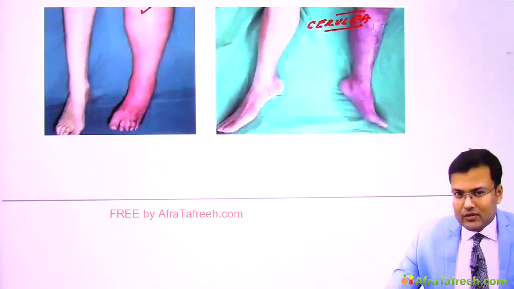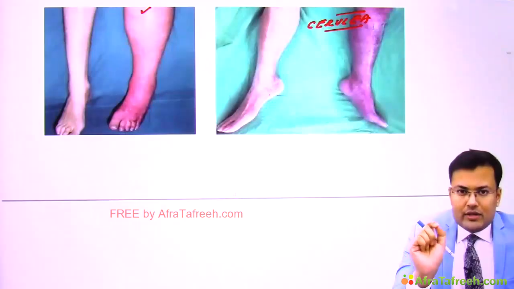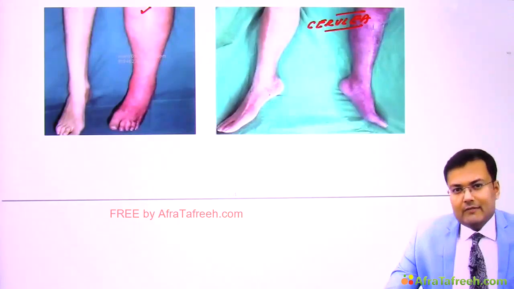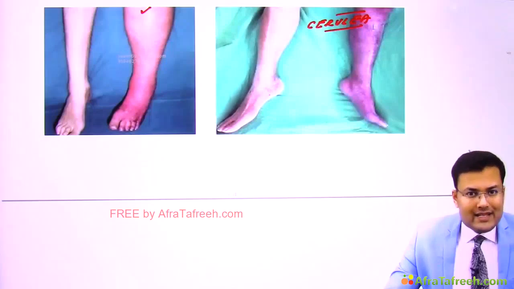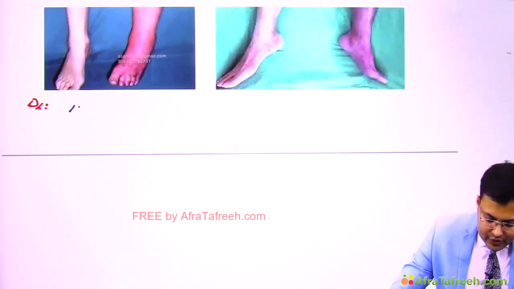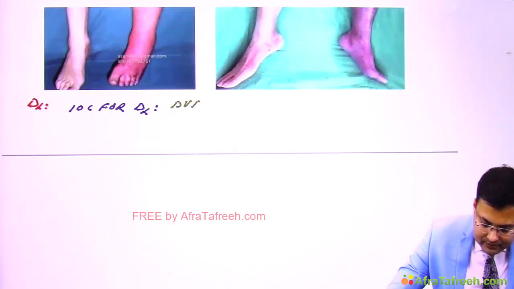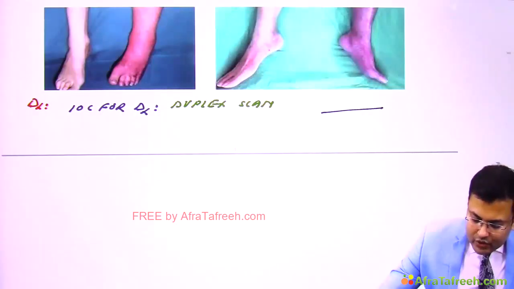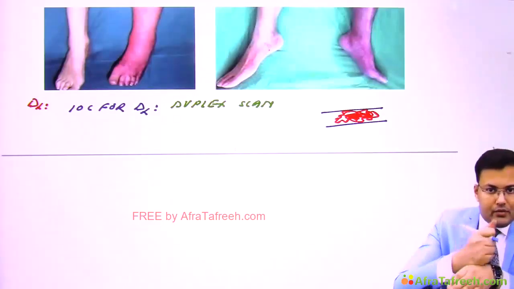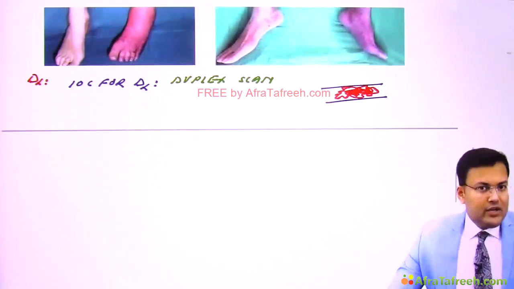Now how we are going to make the diagnosis? See, first we have to diagnose where is the thrombus, which vein is involved, and we have to assess the anatomy. So for this, the investigation of choice for diagnosis is duplex scan. Frequently asked question. Duplex scan. And in the vein where thrombus is there, we are not able to compress the vein at the site of thrombosis. So it's very difficult for you to compress the vein with the probe. So we are going to make the diagnosis by duplex scan.